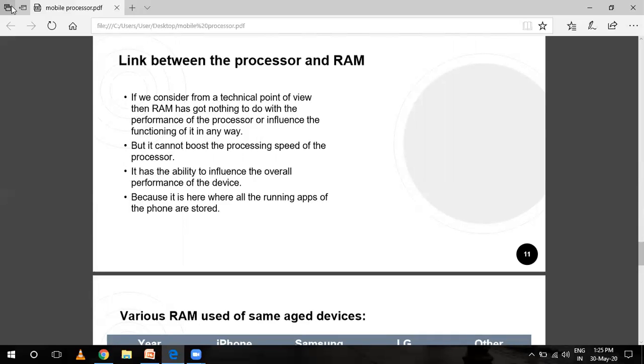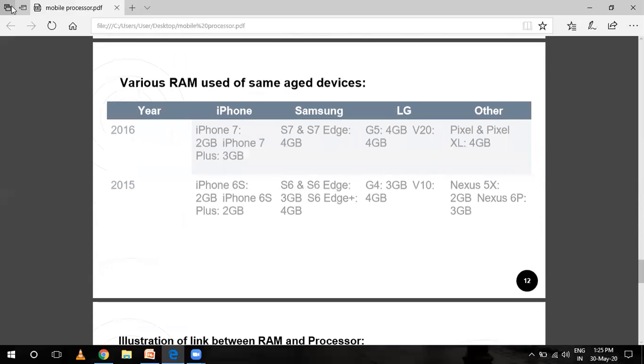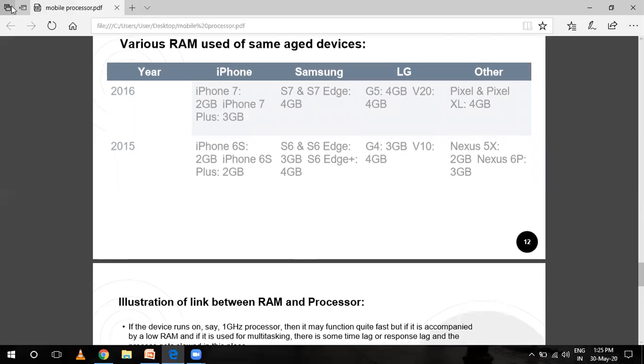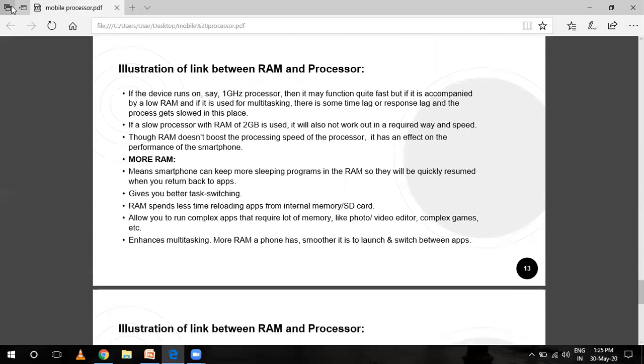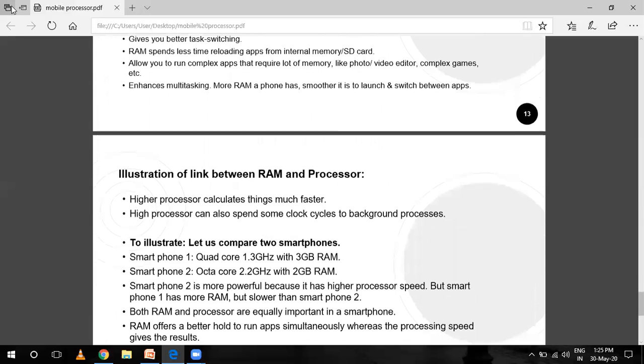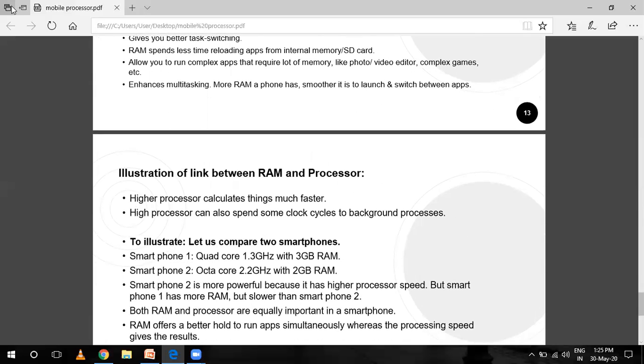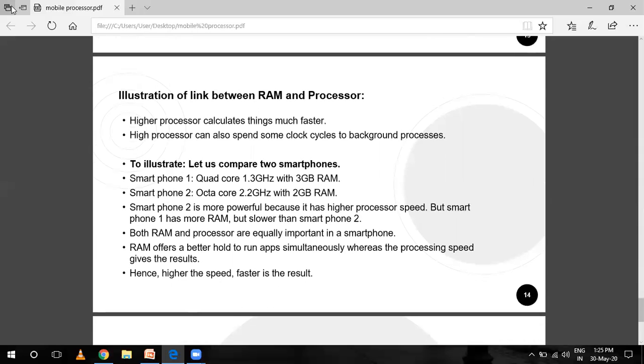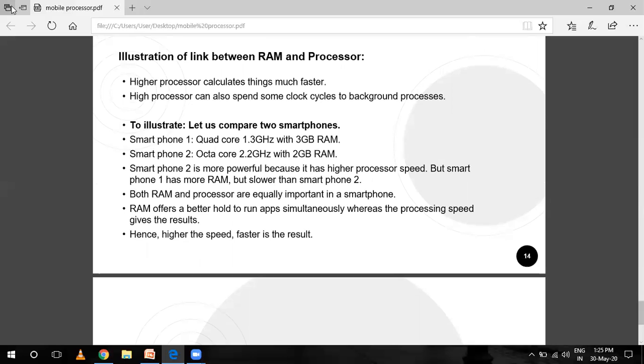If we consider from a technical point of view, the RAM has nothing to do with the performance of the processor or influence the functioning of it in any way, but it cannot boost the processing speed of the processor and has the ability to influence the overall performance of the device. This is a year-wise RAM used in some devices, and the link between the RAM and the processor. Higher speed calculates things much faster. A higher speed processor can also spend some clock cycles on background processes.